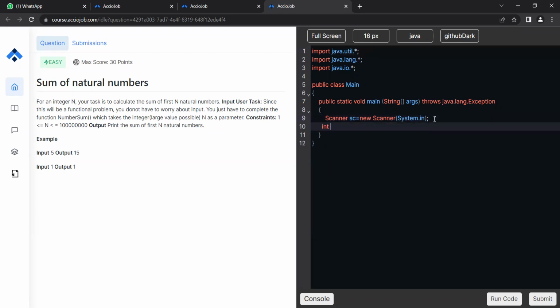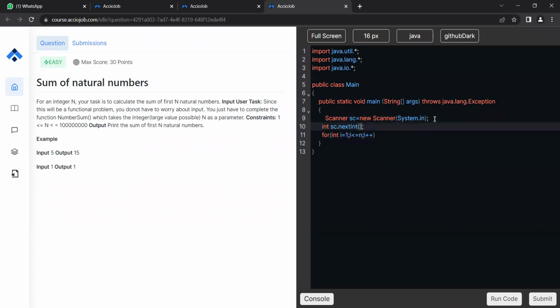Int n is equal to sc.nextInt(). Then a for loop: for int i is equal to 1, i is less than or equal to n, i plus plus.